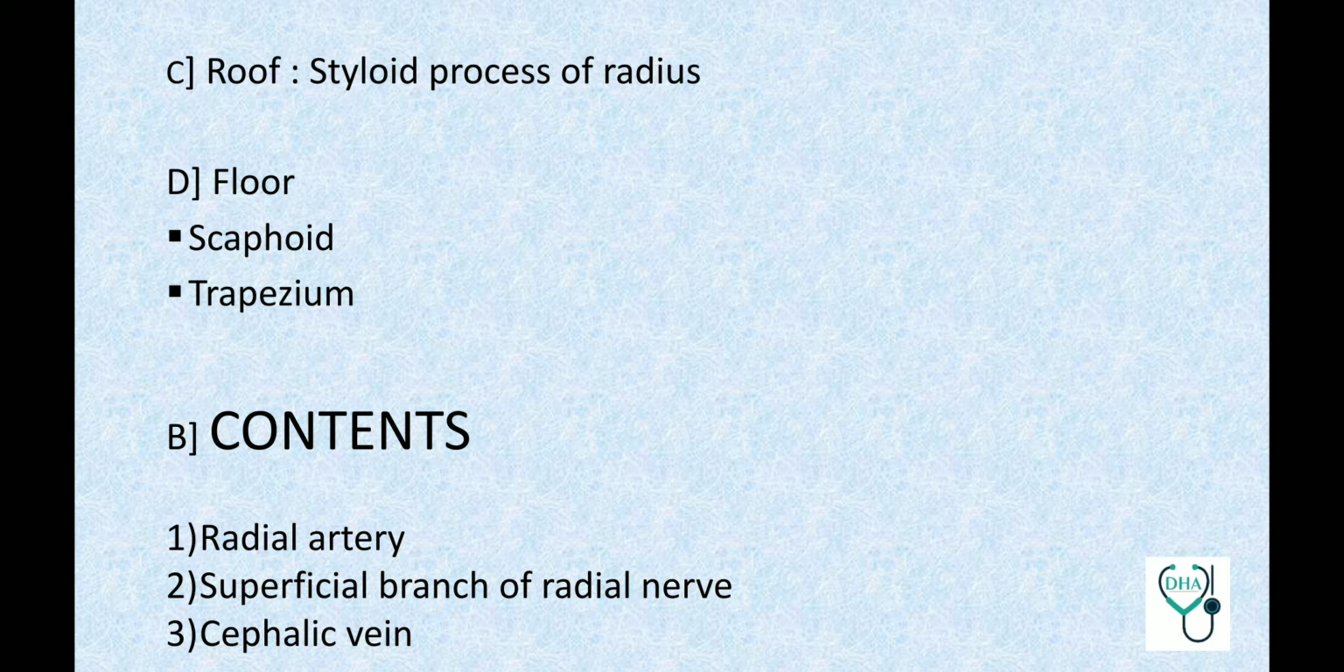Now coming to contents of anatomical snuff box, there are three important contents: radial artery, superficial branch of radial nerve, and cephalic vein. Any of the three contents can be asked as an MCQ, and as we saw in the 50th one-liner, which artery is present in the anatomical snuff box? The answer was radial artery.